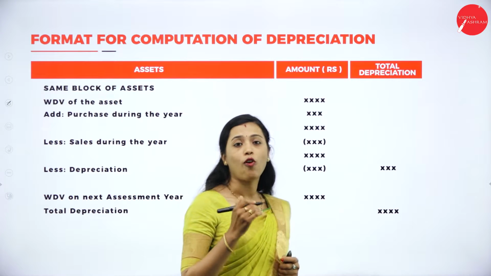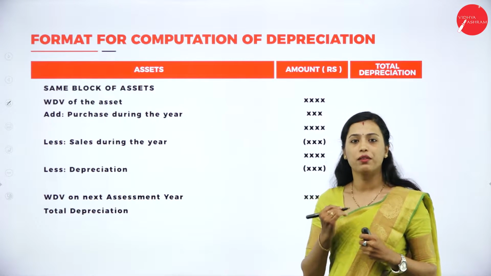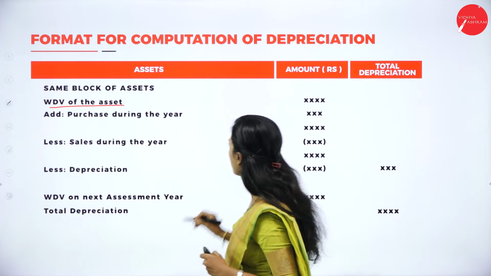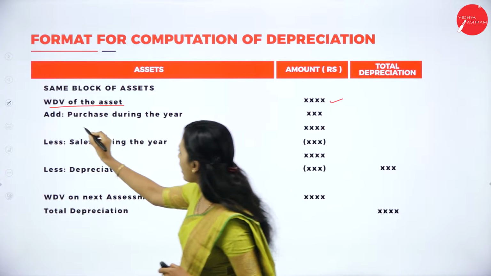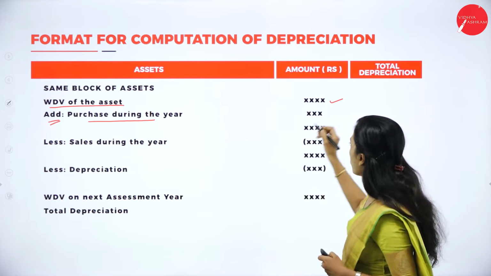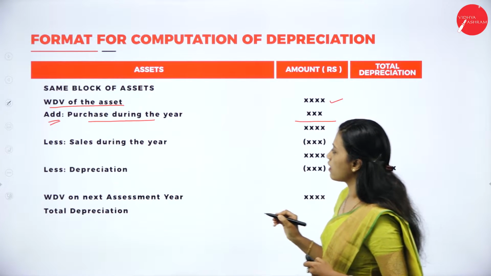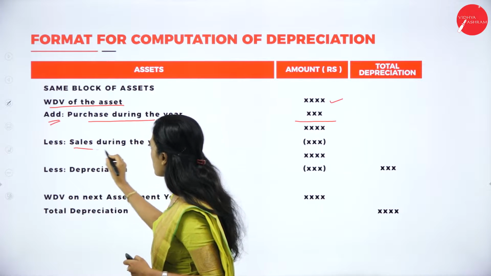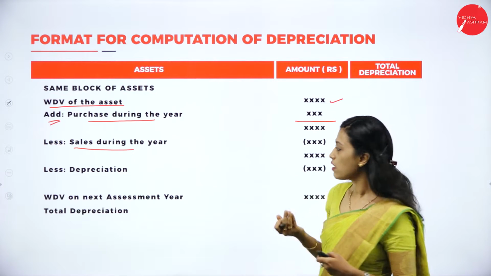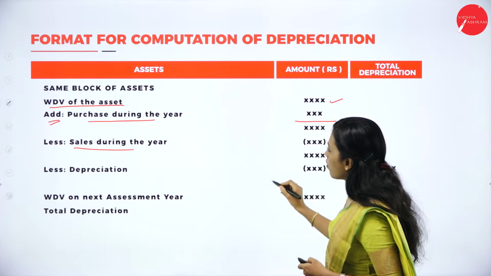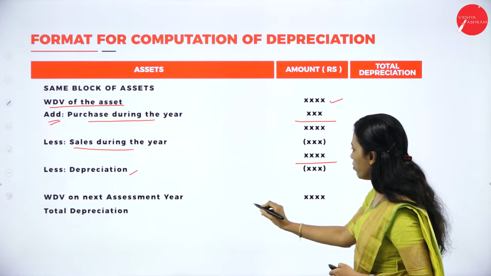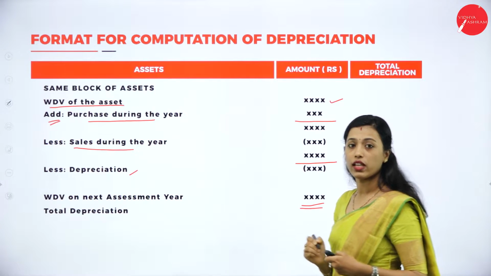Then we have format for computation of depreciation. So first we have to take WDV of the asset. Then we need to add purchase during the year. Is there any purchase made? So we have to add this. Then we have to deduct the sales consideration. If we have sold some assets, we have to deduct the sales consideration. Then we have to deduct depreciation. Then we'll get WDV for the next assessment year.